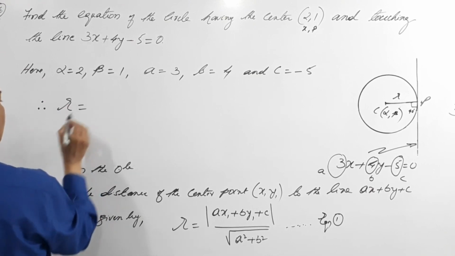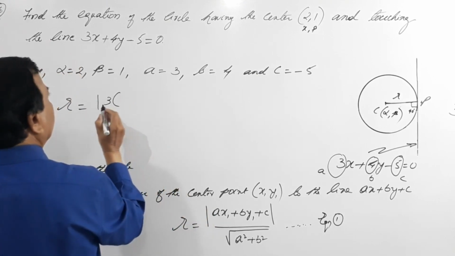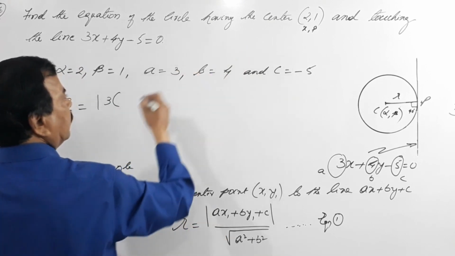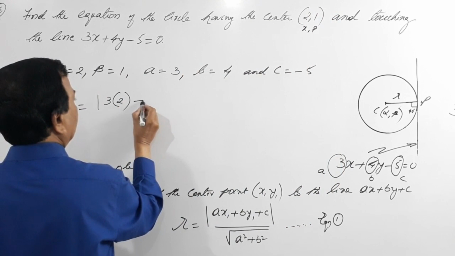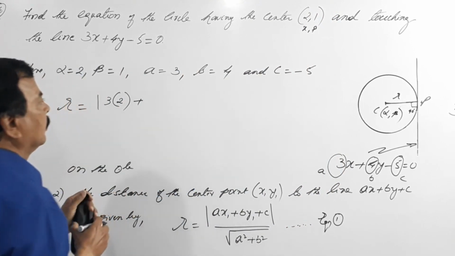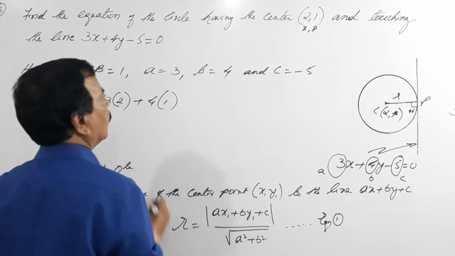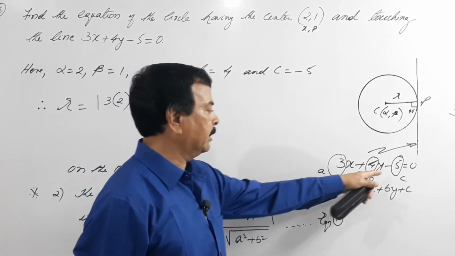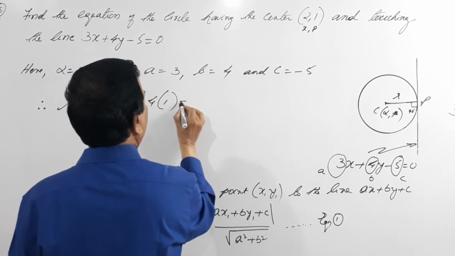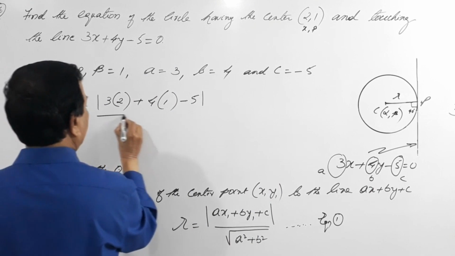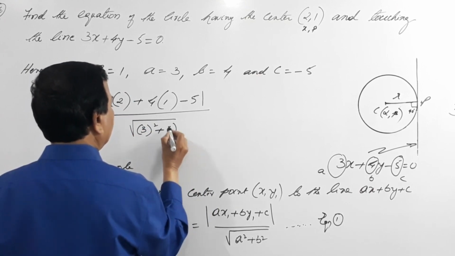Therefore, R equals mod of A, where A is 3, into x1, which is 2, plus B, where B is 4, into y1, which is 1, plus C, which is -5, divided by the square root of 3 square plus 4 square.